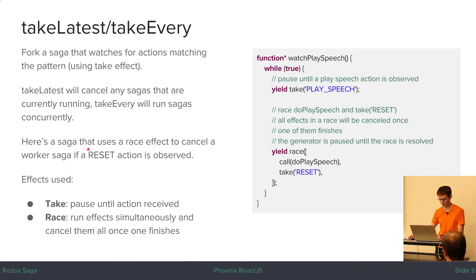So just a quick note on what effects are. Effects are just plain JavaScript objects that are then interpreted by the middleware, and then the middleware does something based on what the type of object it received is. So whenever I say something like this is going to yield an effect, or even if I make it sloppy and say this saga is actually going to make an API call, that's wrong. The sagas are just yielding these plain JavaScript objects, which then get interpreted by the middleware.